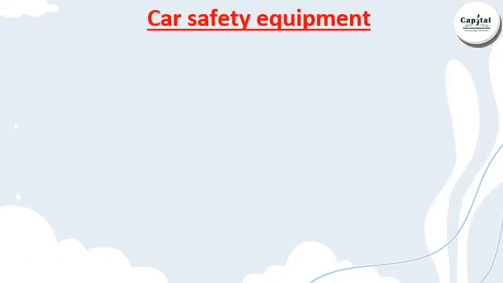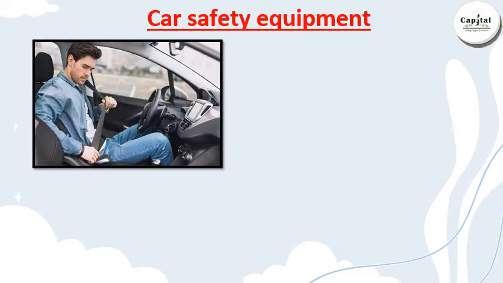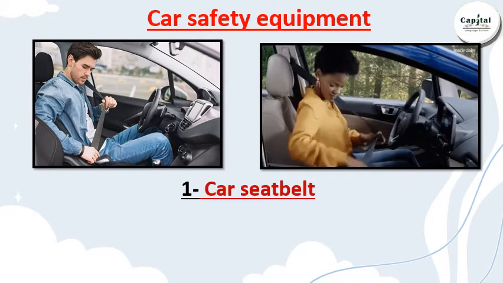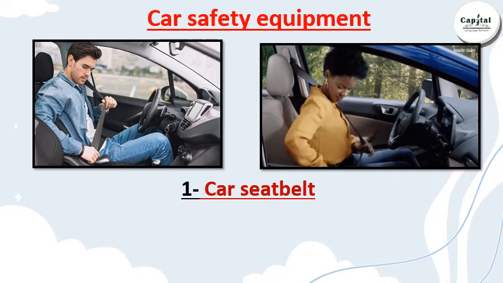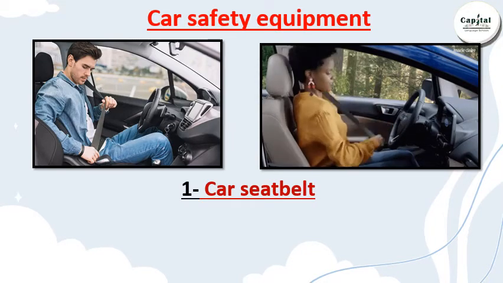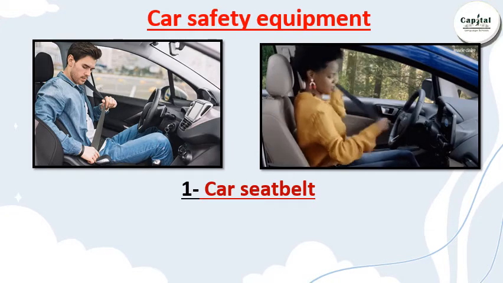And now, car safety equipment. In a car, we have safety equipment like the car seat belt. The car seat belt is very, very important. But why? If the car stops suddenly, what will happen? Will you move forward or backward? Very good, you will move forward.